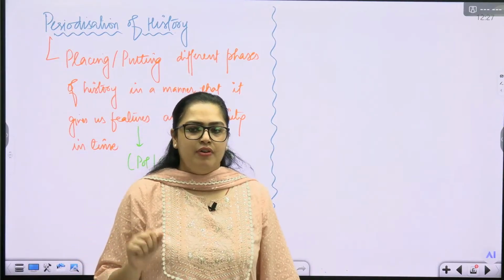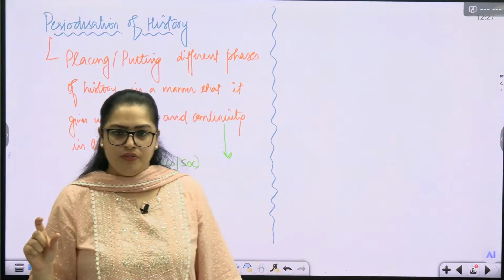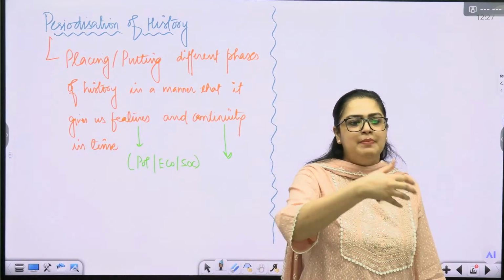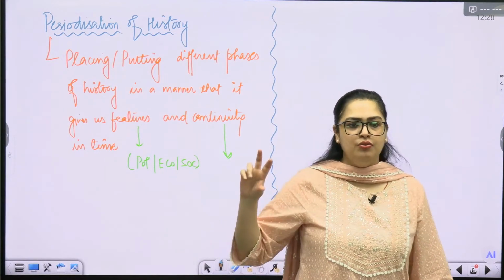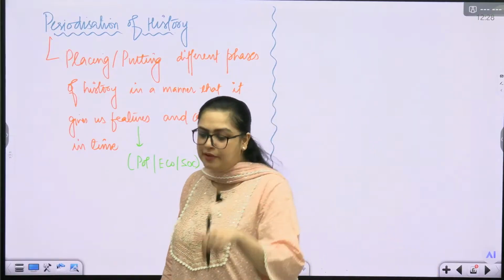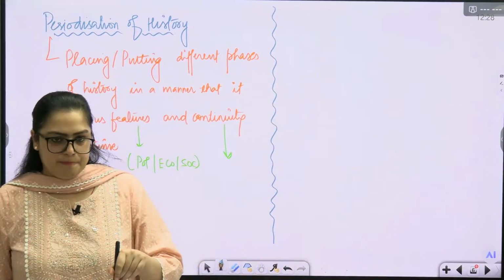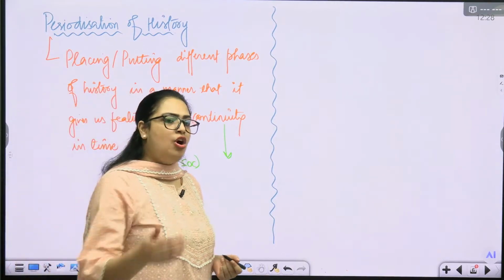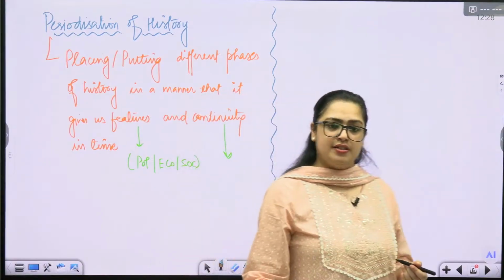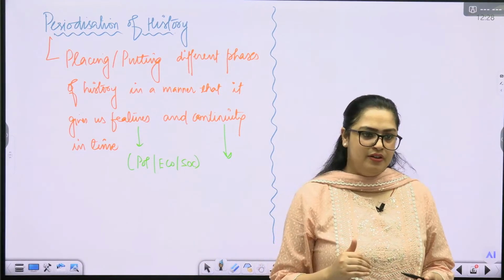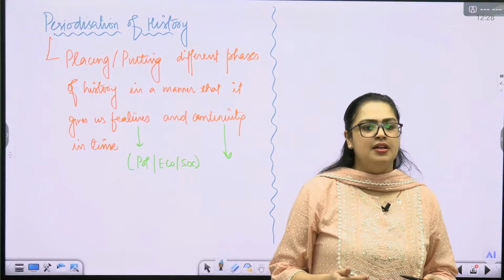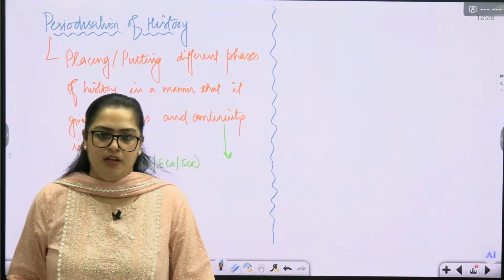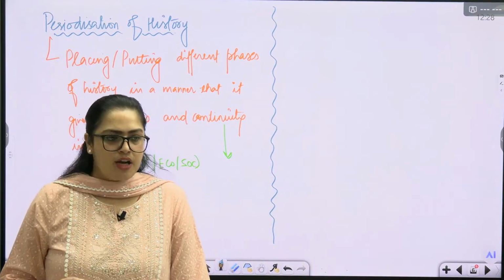Now the thing is, when the British started to see those evidence of the past, obviously they started to compartmentalize different segments of events into different phases. So the present time where the British were ruling, 19th century you say, 18th century you say, they called that time period where the British were the rulers the modern period. That is the modern period, because the British wanted to show themselves as modern people. So modern things we are coming up with, modern ideas we are coming up with.